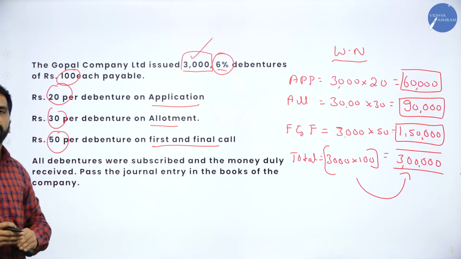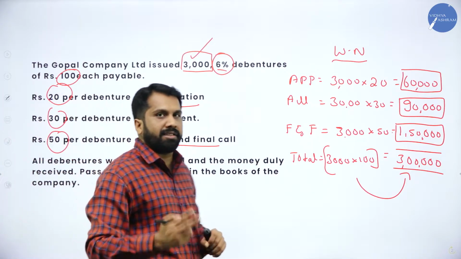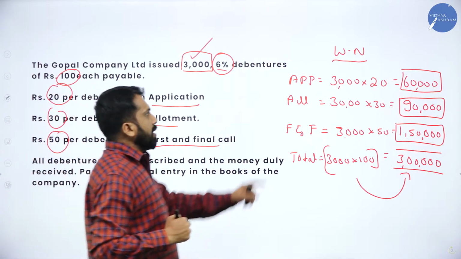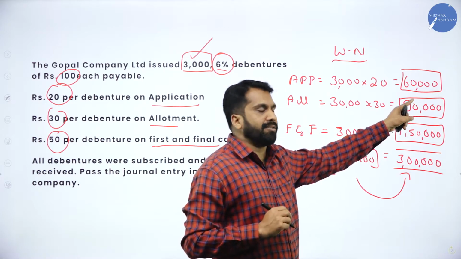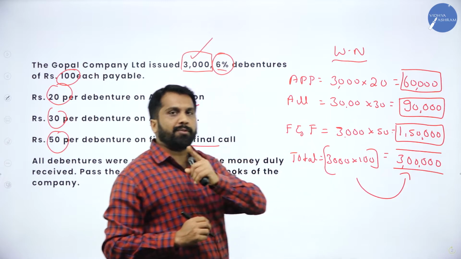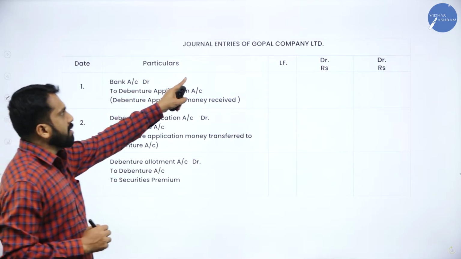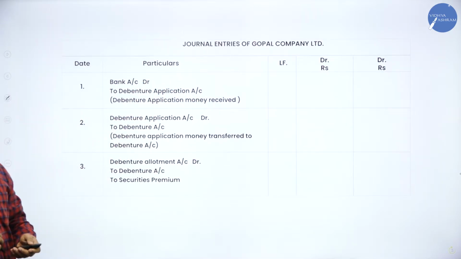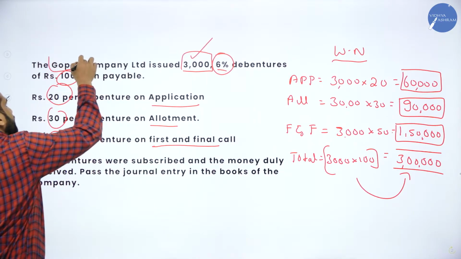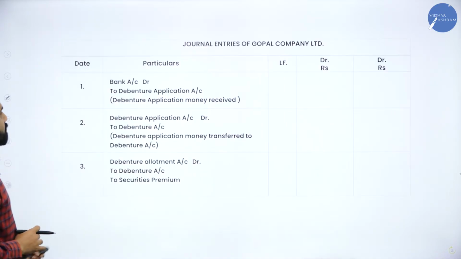For that, you should remember journal entries. Now, application, how many entries? 2. Allotment 2. First and final call 2. Now, application, what is the amount? 60,000. Allotment 90,000. And first and final call 1,50,000. This will be your journal entry. Journal entry is in the books of Gopal Company. As per the question, which company is this? Gopal. You have to mention that the journal entry is in the books of Gopal Company.